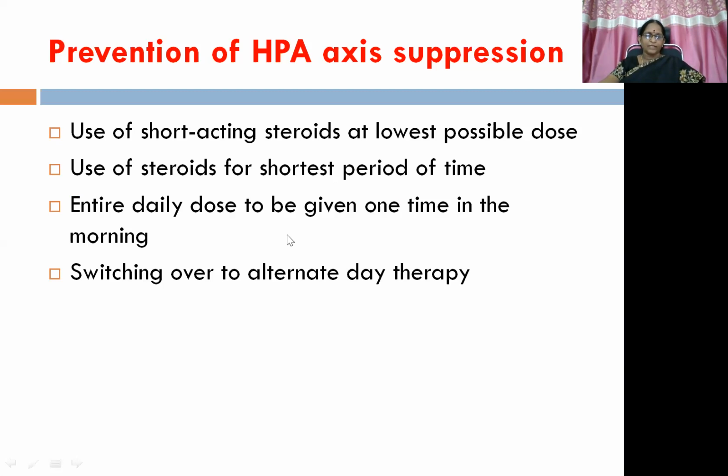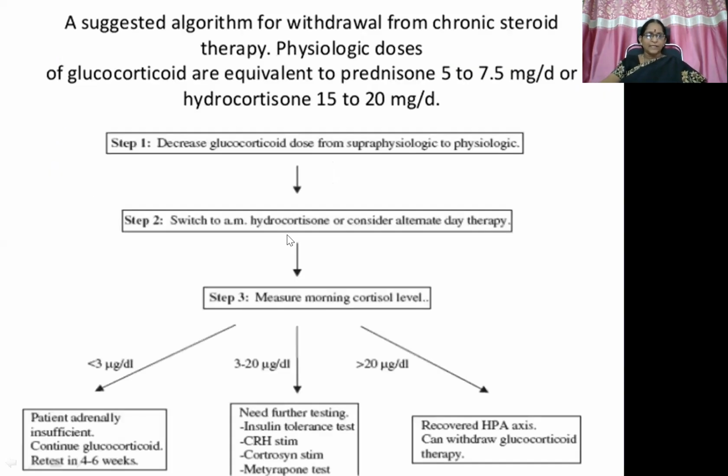Okay, so here you can see decreased glucocorticoid dose from supraphysiologic to physiologic. Suppose supraphysiological doses of glucocorticoids are needed for treating some particular major stressful situation, then immediately after recovery from that situation, we have to switch over to the physiological dose as maintenance therapy. So switch to AM hydrocortisone or consider alternate day therapy. To mimic the diurnal variation, administer in the morning or go for alternate day therapy to reduce the ADR potential. Then measure morning cortisol level.